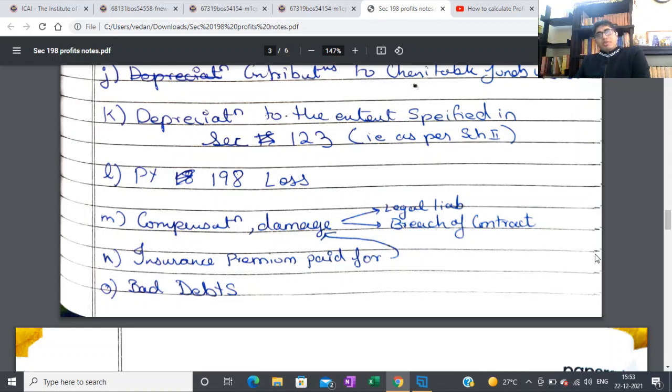But for the purpose of section 123 you cannot charge more depreciation. You have to take that useful life itself, and the same thing applies to section 198, to the extent of section 123, not more than that.